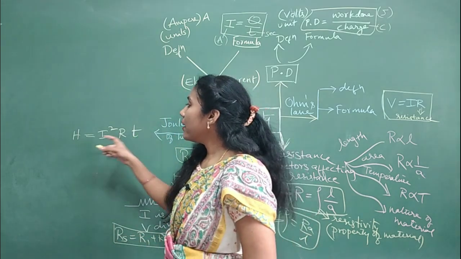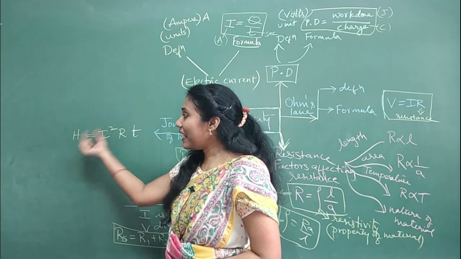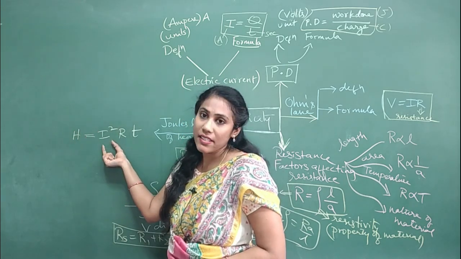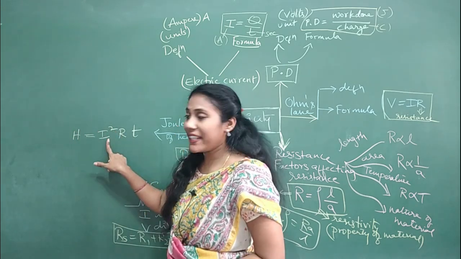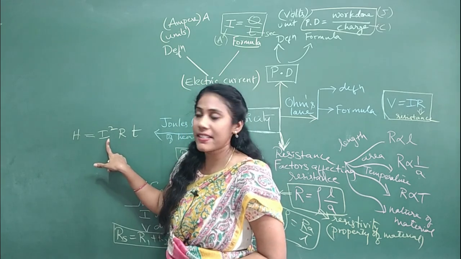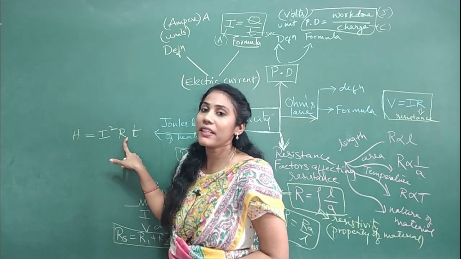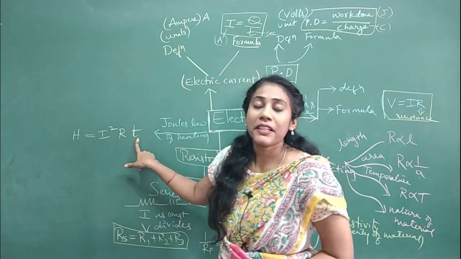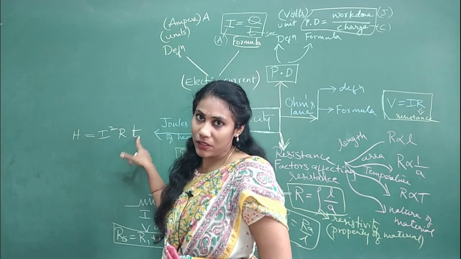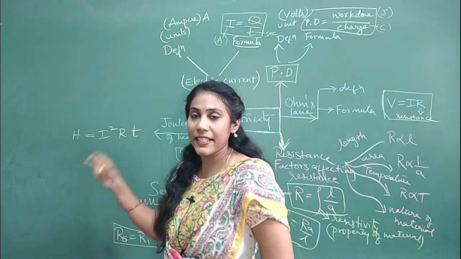The heat content of a resistor is always directly proportional to the square of the current passing in the resistor, directly proportional to the resistance of a particular conductor, and directly proportional to the time for which the current is flowing.